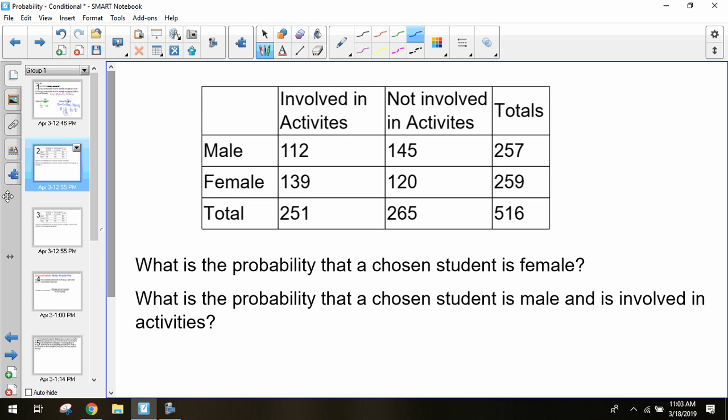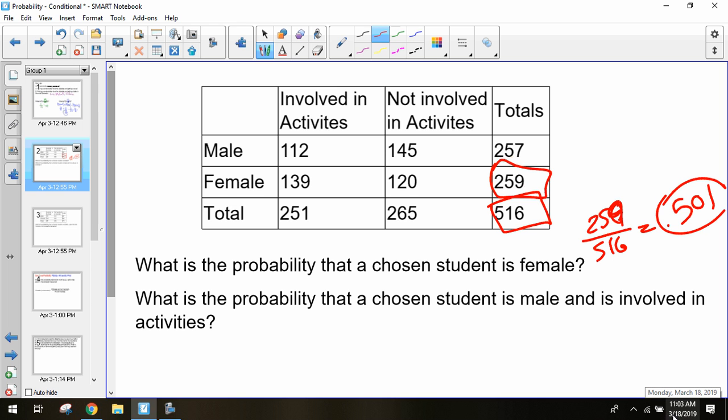So what is our probability that a randomly chosen student is female, based off that table? 259 out of 516. So we have 259 total females out of 516 total students, and it should be just greater than half of the population.